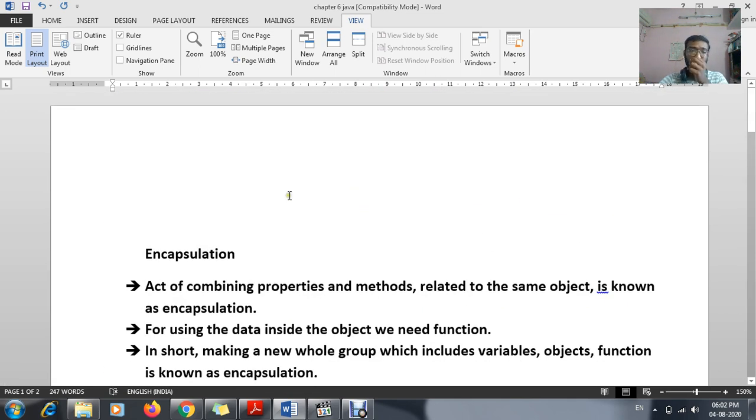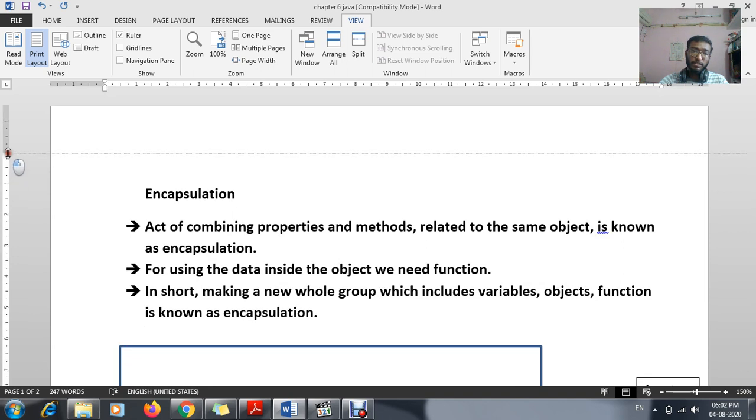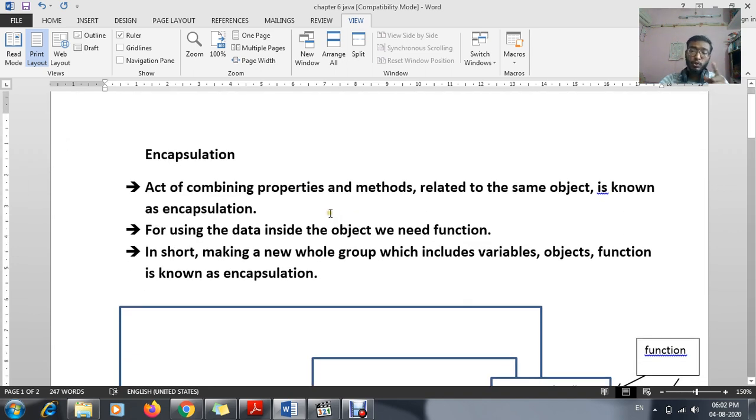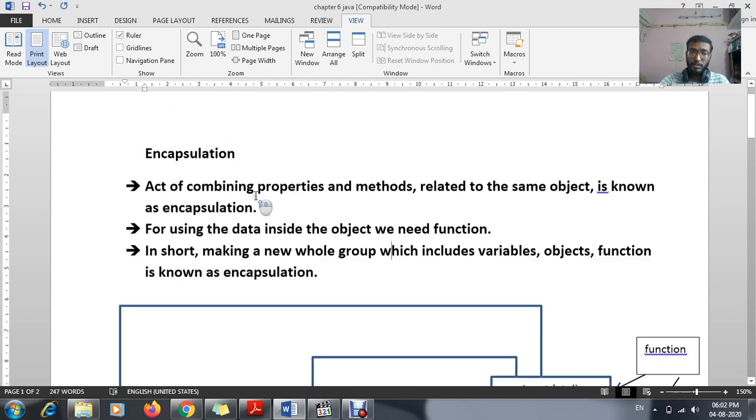From next period onwards we will be starting with your programming language, Java programming language. So I want you to write these notes in your notebook for your better understanding. Because if you try referring to your textbook, you won't be able to understand it. So I want you to write it down so that you will get better knowledge.